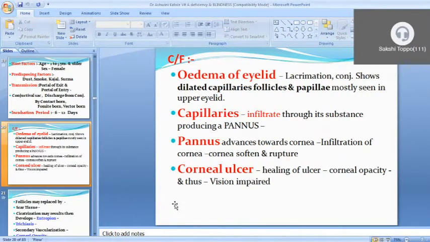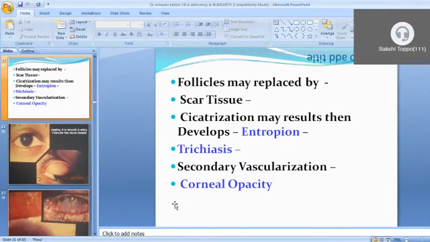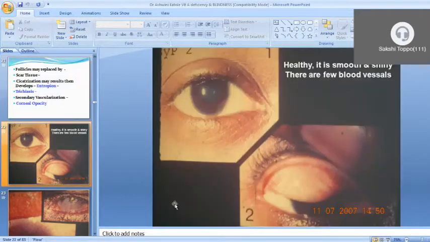Then follicles are replaced by scar tissue. It gives ectropion or entropion. Because scar is formed, the eyelid gets shrunken, and ectropion or entropion happens in that area, and corneal opacity can also develop, and trichiasis also develops.